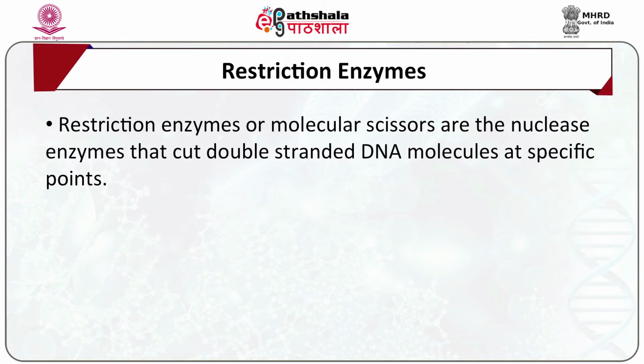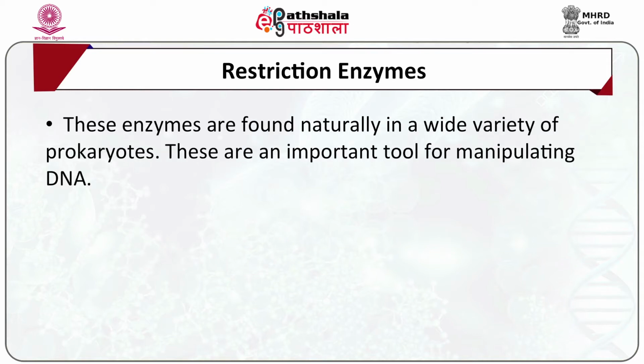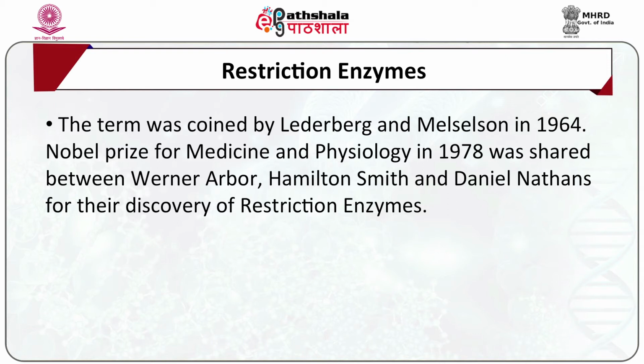Let's talk about restriction enzymes. Restriction enzymes, or molecular scissors, are nuclease enzymes that cut double-stranded DNA molecules at specific points. These enzymes are found naturally in a wide variety of prokaryotes. They are an important tool for manipulating DNA. The term was coined by Lederberg and Meselson in 1964. The Nobel Prize in Physiology or Medicine in 1978 was shared between Werner Arber, Hamilton Smith and Daniel Nathans